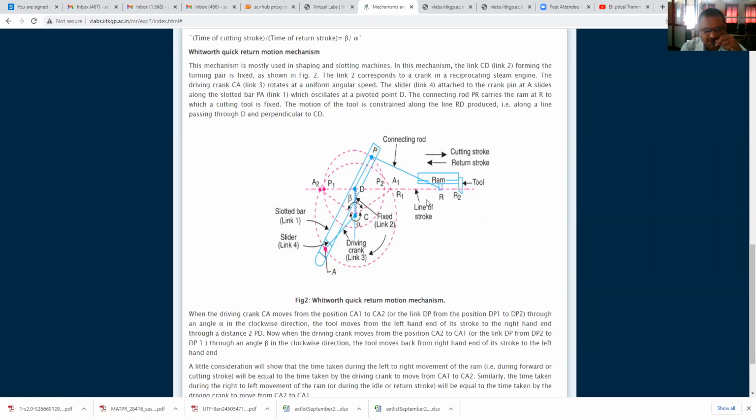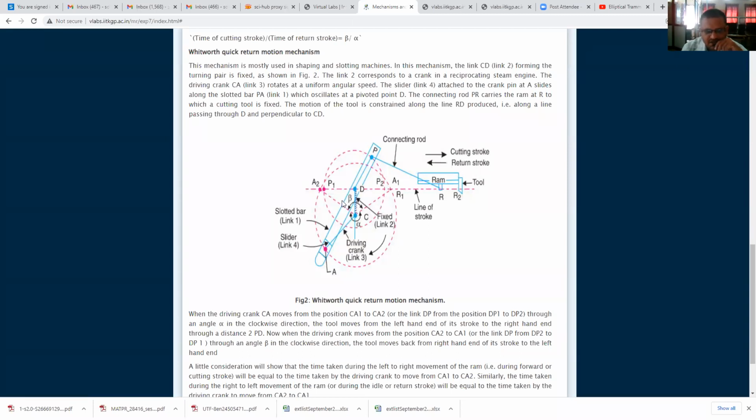Now if you will see in the diagram, this sliding block will rotate. This sliding block has two motions, both rotary and reciprocating. When it rotates from A1 to A2 through an angle alpha, the forward stroke or cutting stroke takes place. And when it rotates from A2 to A1 through an angle beta, the return stroke takes place.